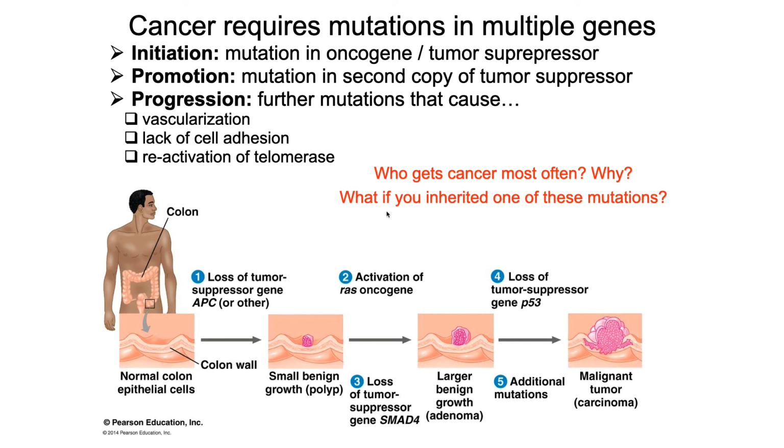And then the question is, well, what if you inherited one of these mutations? What if you inherited a mutation that already turns on telomerase? Okay, so maybe you don't have cancer in those cells, but now, instead of taking 3 hits, it's only going to take 2 mutations. And so if you've inherited something like this, then you are going to be more likely to develop that cancer and develop it earlier within your life. Okay, so those are genetic predispositions to cancer.